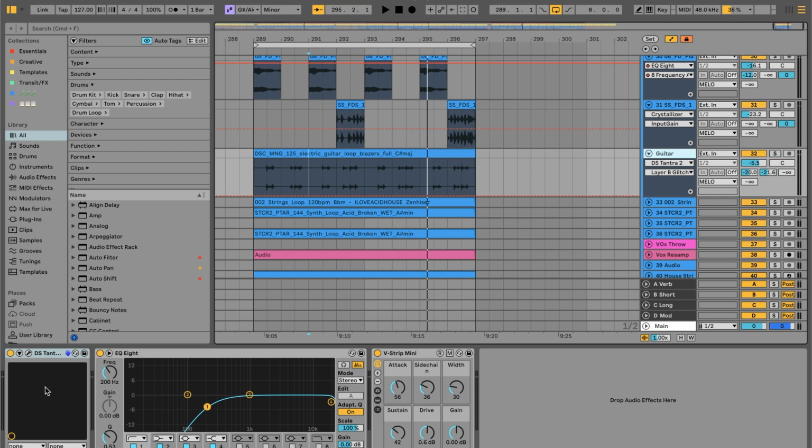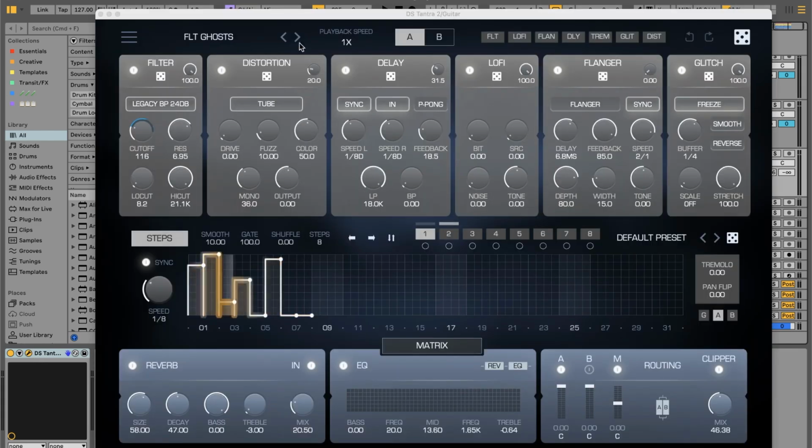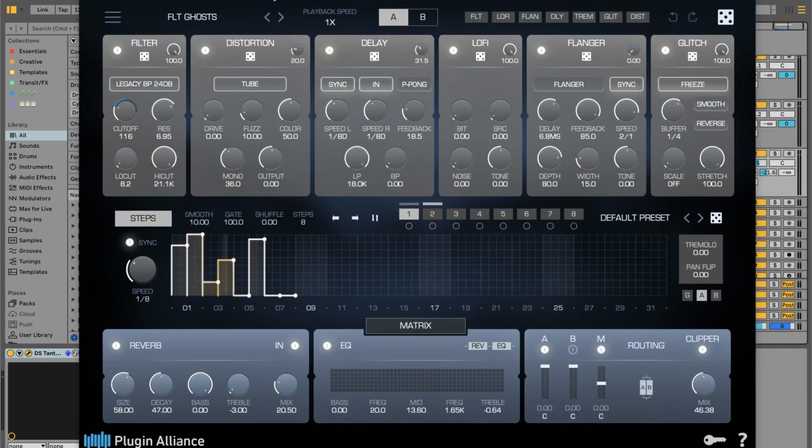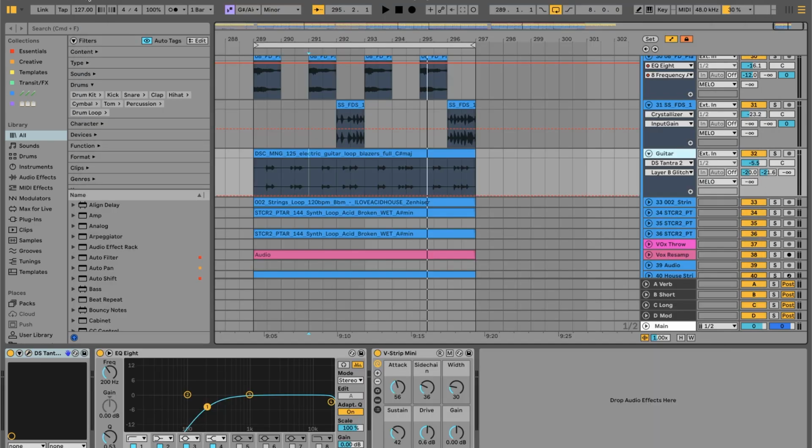In terms of any processing here, throwing on this Tantra, which is just a cool, weird effect plugin, and then usually with this I'll just dial in the mix, so it's adding a bit of that dubby, echoey, filtery coolness that I really like as a sonic character in my songs. Again, that's maybe more of a me thing, but you want to find your own lane with that kind of stuff. So I have my go-to moves. Some of them are more creative and some of them are more mixing based.